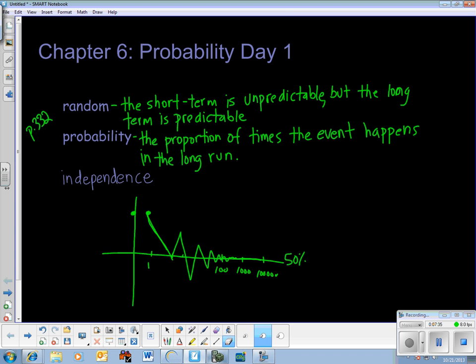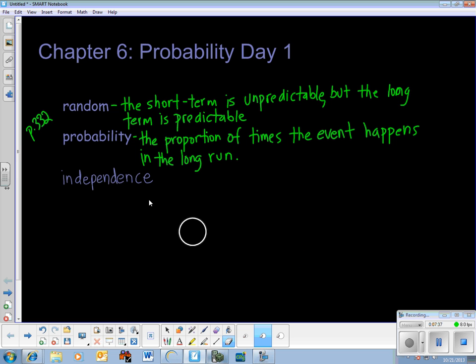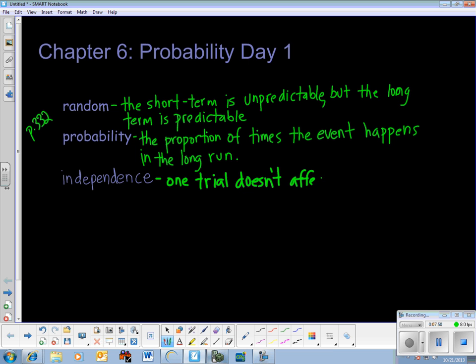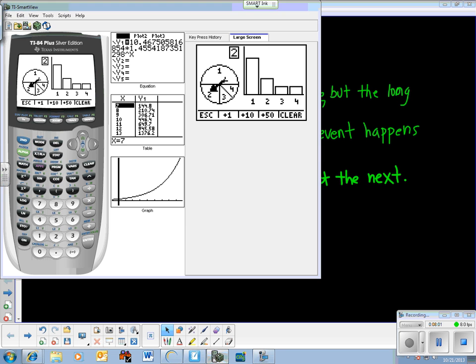Okay, so let me get rid of that. Independence basically means one trial doesn't affect the next. All right, when you flip coins, that coin doesn't remember what it's landed on. The heads tail stays at 50%. When I spin this spinner, it doesn't matter what the first spin is. The second spin still has a 50% chance of 1, 25% of 2, and 12.5% each, 3 and 4. Those are independent because the spinner doesn't remember where it went.